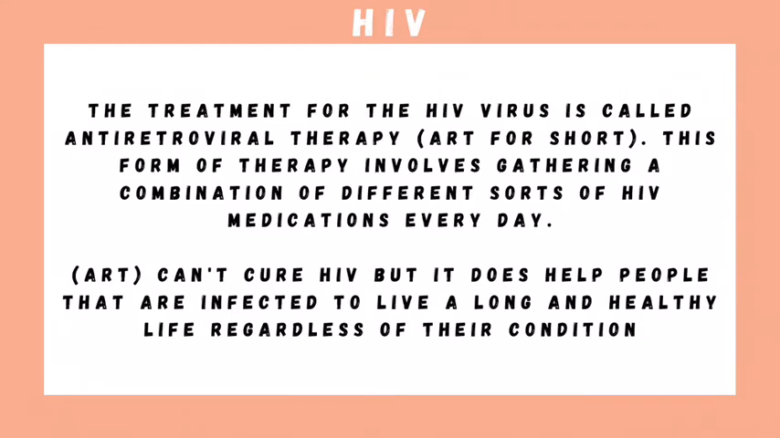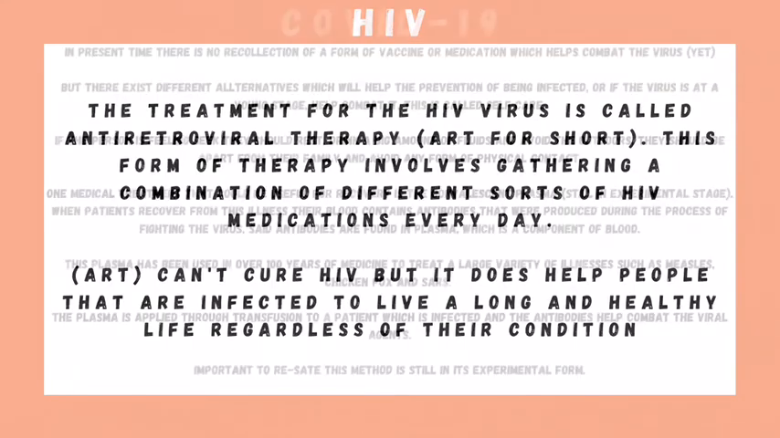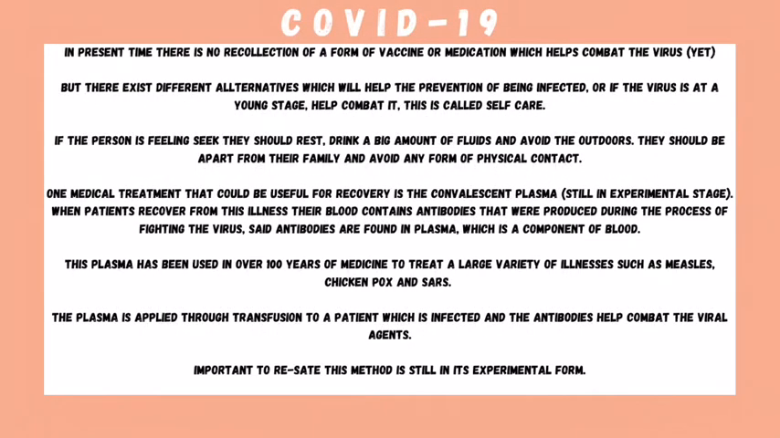For COVID-19, in the present time, there is no recollection of a form of vaccine or medication which helps combat the virus yet. But there exist different alternatives which help the prevention of being infected, or if the virus is at a young stage, help combat it. This is called self-care. If the person is feeling sick, they should rest, drink a big amount of fluids, and avoid the outdoors. They should be apart from their family and avoid any form of physical contact.